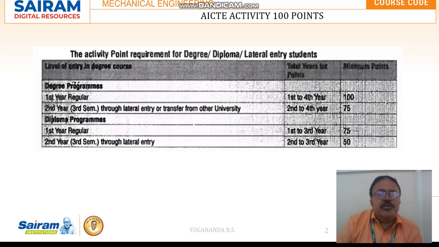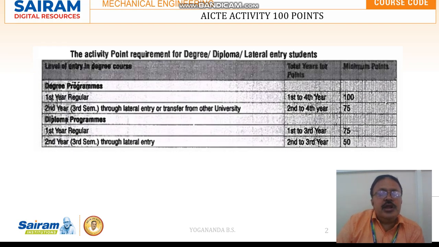So the student who is getting admission to first year regular, so the total years for the points, he has to plan his activities right from his first semester to 8th semester as per his convenience. And the minimum points to be scored is 100 marks.